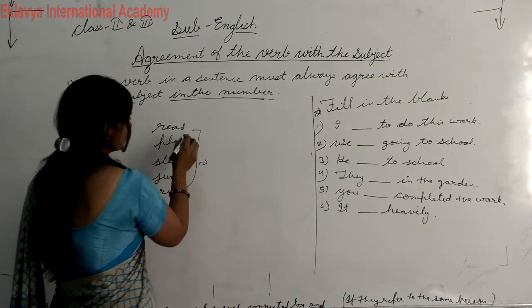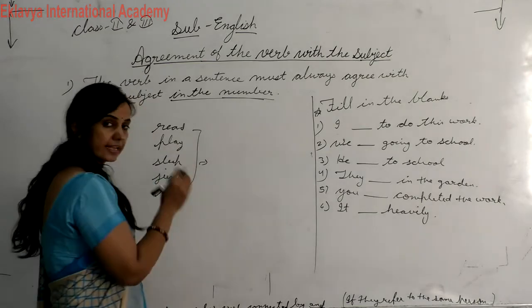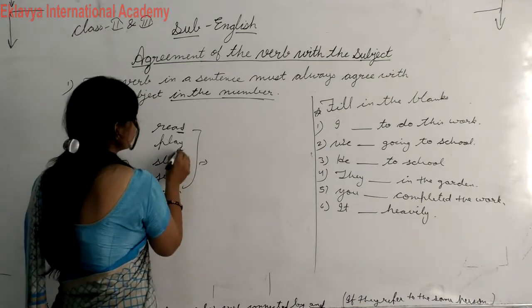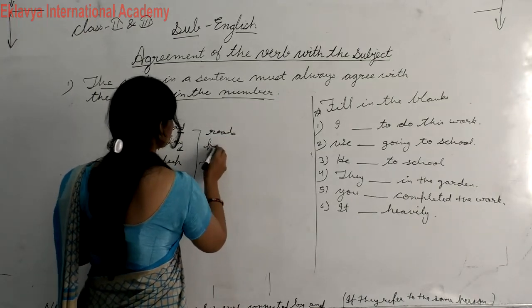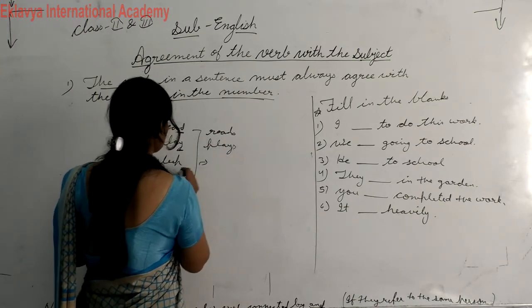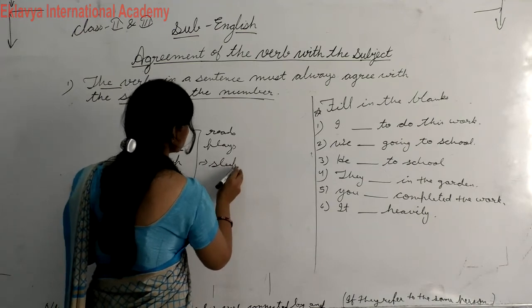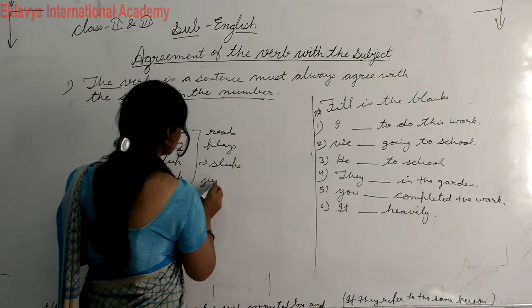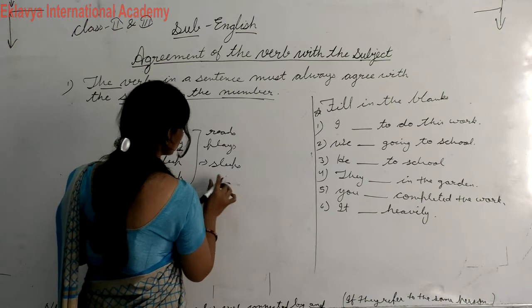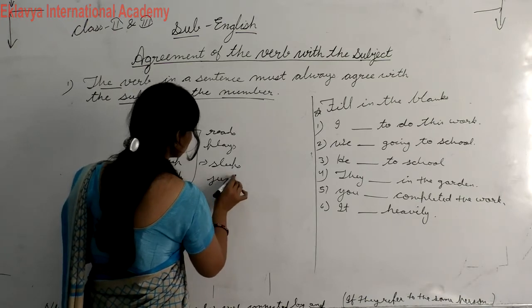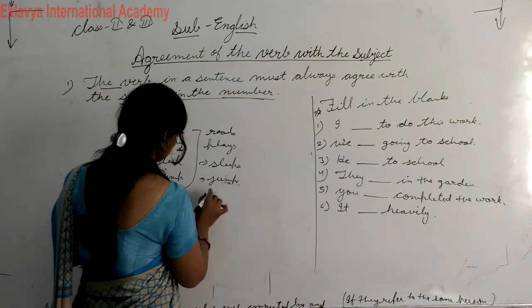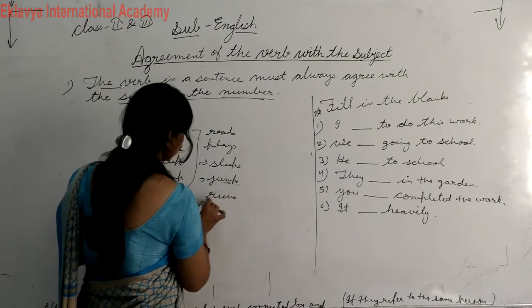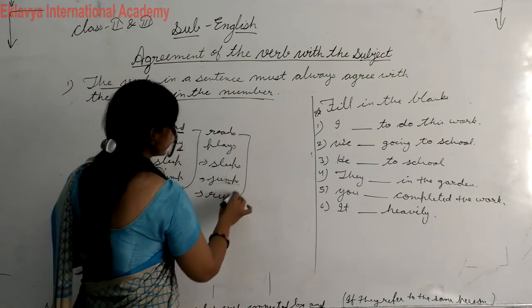But if you want to make it singular, you have to use s or es at the end of the verb. Okay, like reads, plays, sleeps, jumps. Okay, students, so you have to add here s or es. Okay, run, runs.